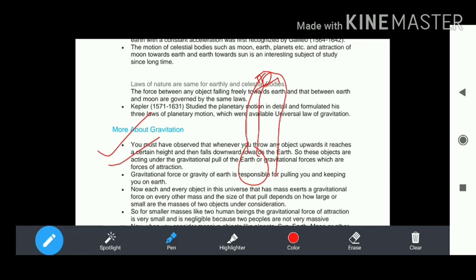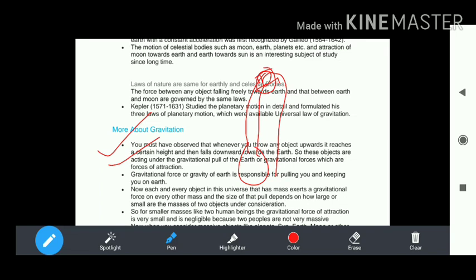Since the gravitational force is acting on this object, due to the gravitational pull, the object comes back to the earth's surface. This is the gravitational attractive force.